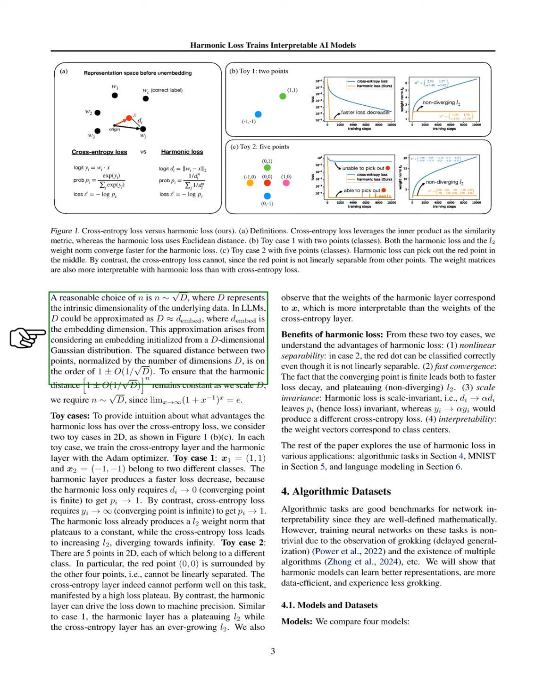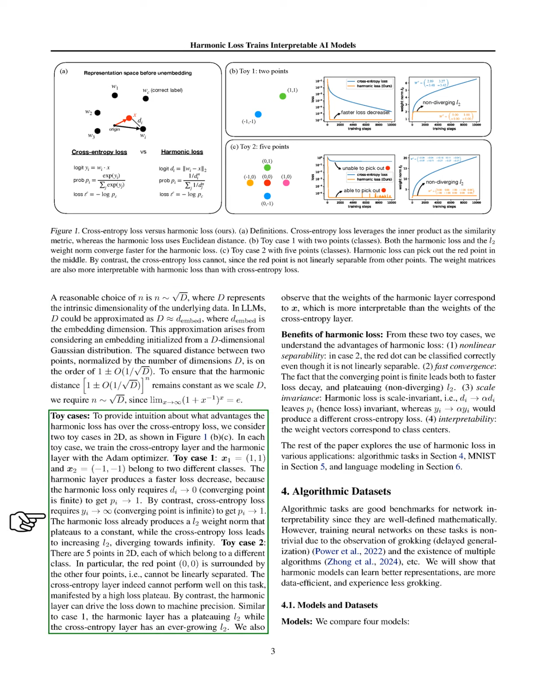The harmonic layer shows a quicker decrease in loss because it only needs the distance d to approach 0 for the probability p to reach 1. In contrast, the cross-entropy loss requires the logits y to go to infinity for p to reach 1. The harmonic loss stabilizes the L2 weight norm, while the cross-entropy loss leads to an increasing L2 norm that diverges.